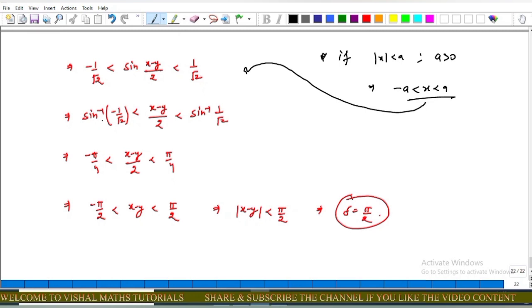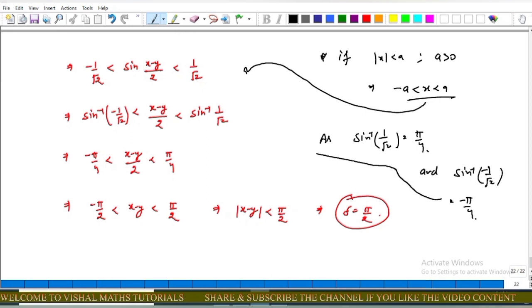Now applying sine inverse on all sides, that is, sine inverse of minus 1 upon root 2 less than (x minus y) upon 2 less than sine inverse of 1 upon root 2. As we know that sine inverse of 1 upon root 2 is equal to pi upon 4, and sine inverse of minus 1 upon root 2 is equal to minus pi upon 4.